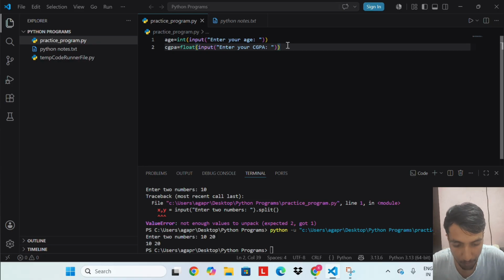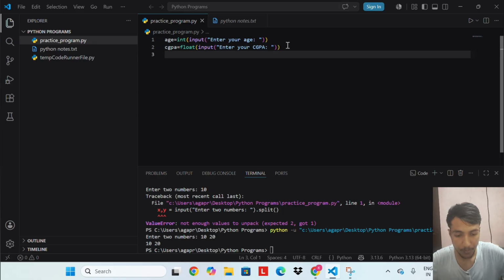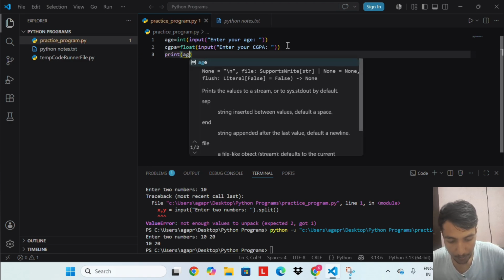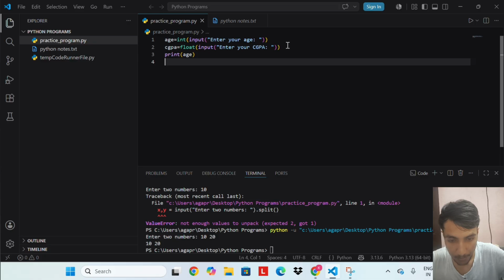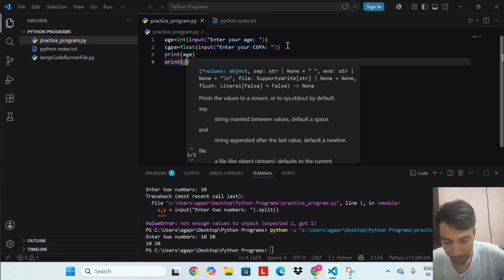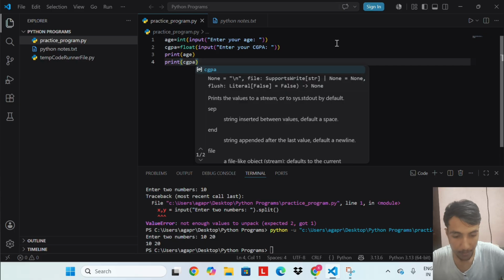Here float converts the input into a decimal number. Now print age, print CGPA.